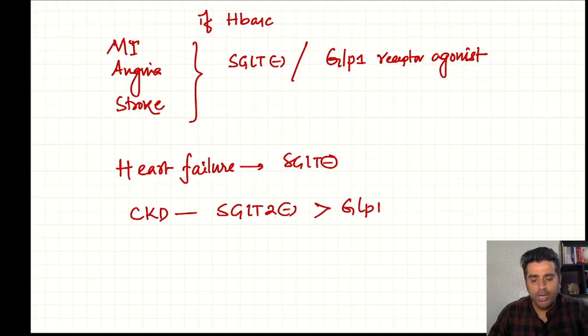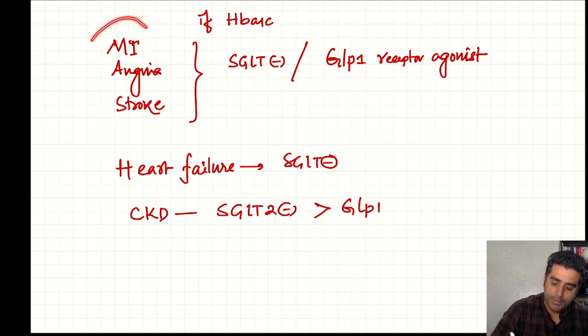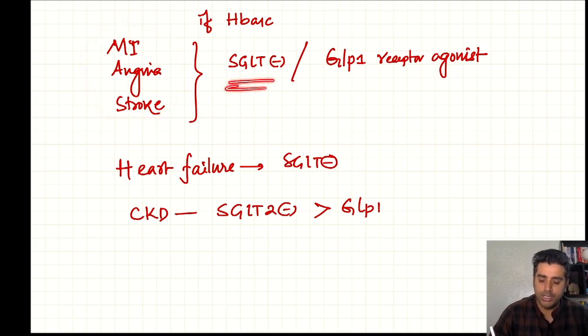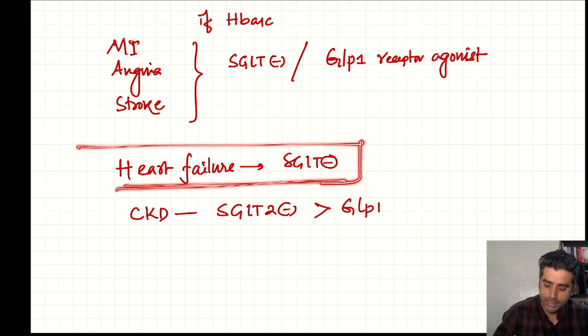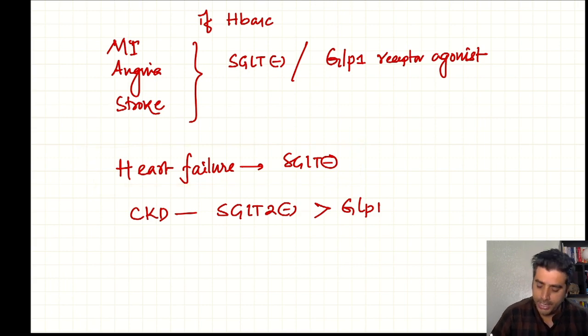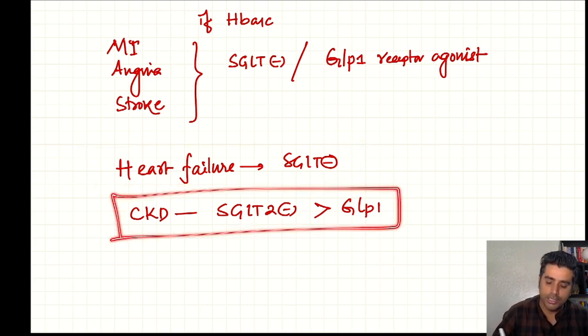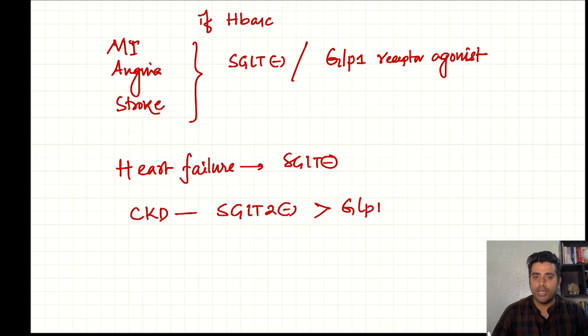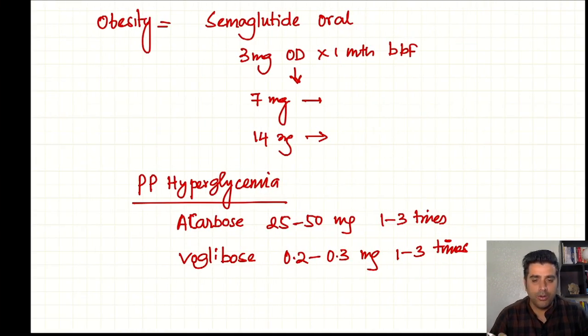This is all about these anti-diabetic drugs. Now look, if there are any comorbidities like MI, heart attack, angina, stroke, then definitely we can prefer SGLT2 inhibitor. And in heart failure, SGLT2 inhibitor is definitely preferred, and in CKD, in kidney disease, SGLT2 inhibitor is preferred. So this is all about oral anti-diabetic drugs or oral hypoglycemic agents.